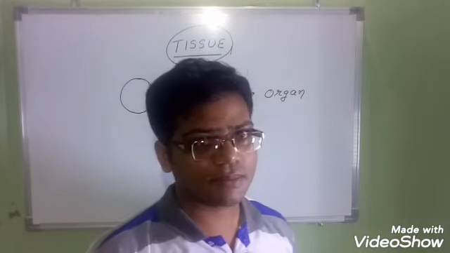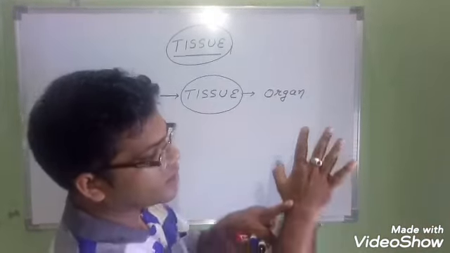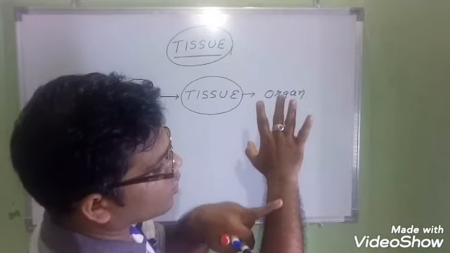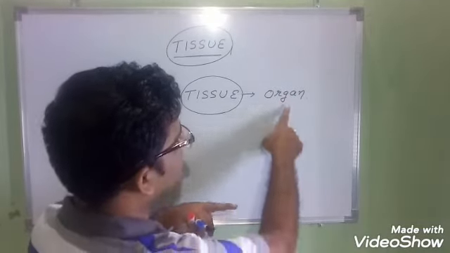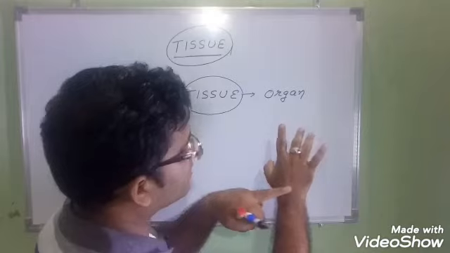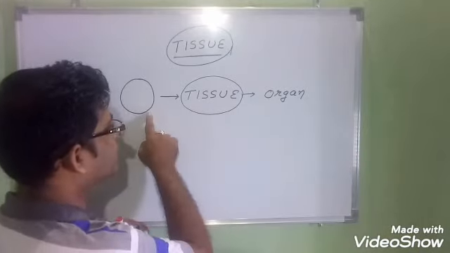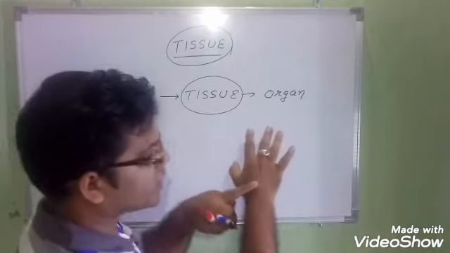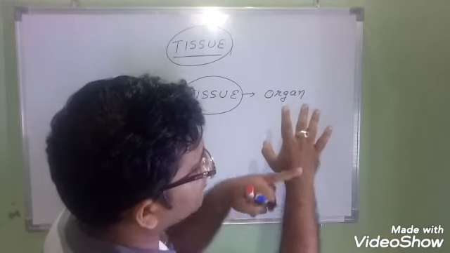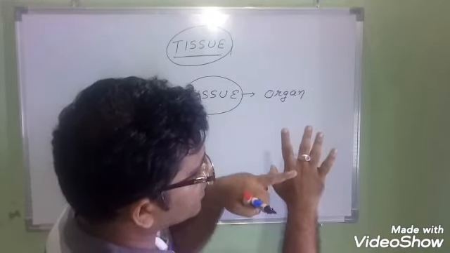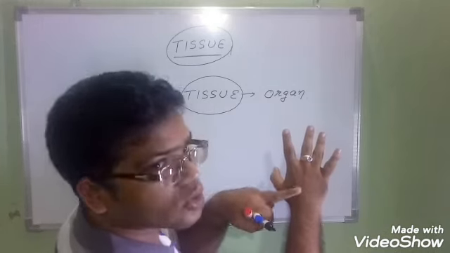Just to give one example, see this skin. This skin is an organ in our body, and this skin is made up of tissue. Understood or not? And in this tissue, so many cells are there, a group of cells, millions and millions of cells. And so many cells combined make one tissue.